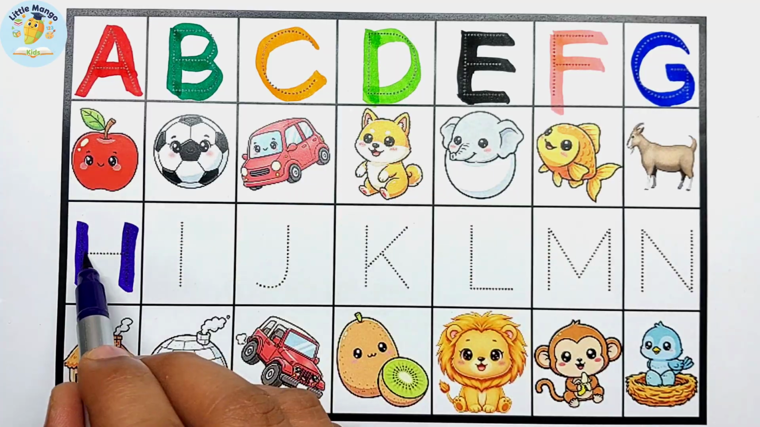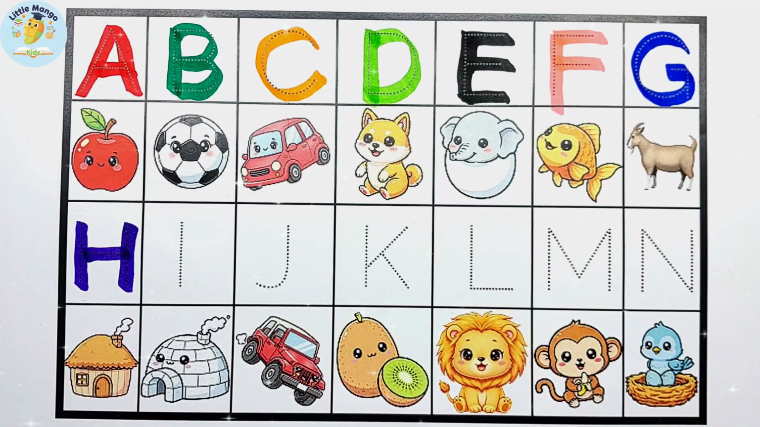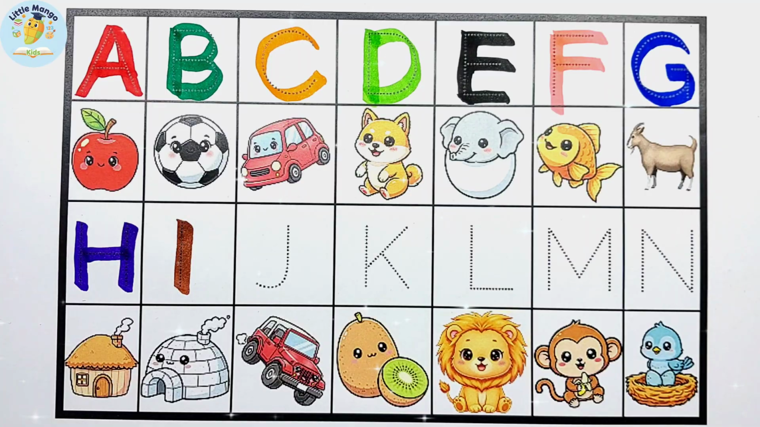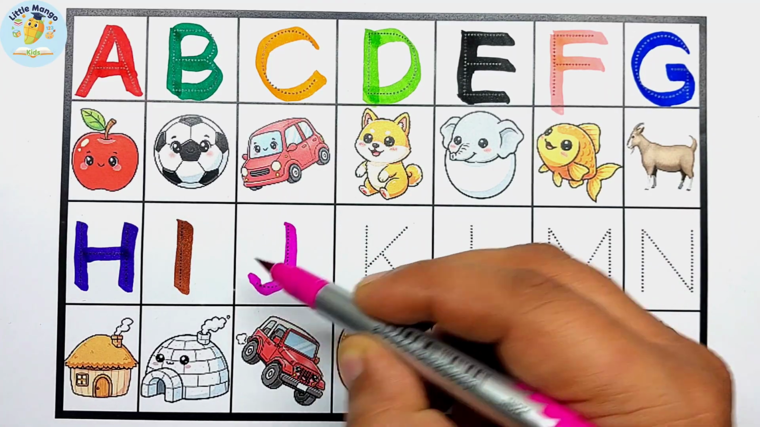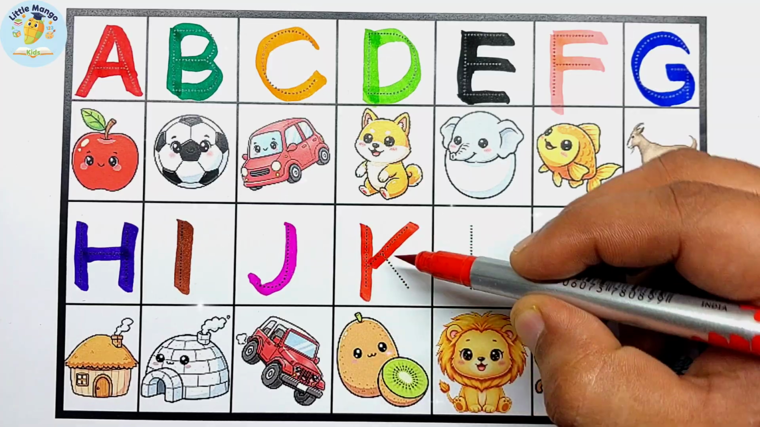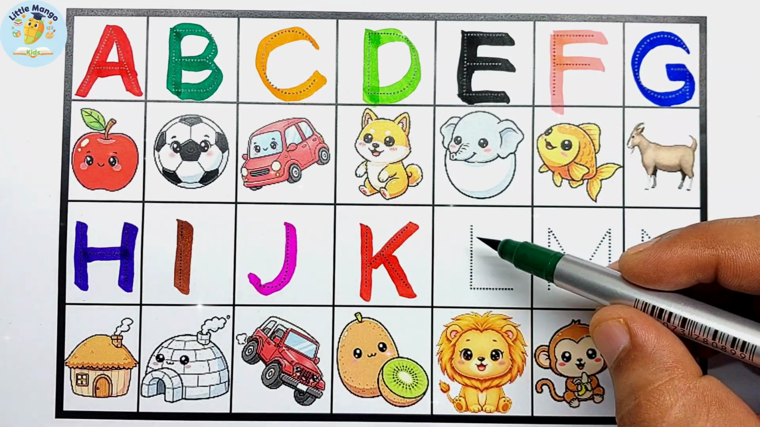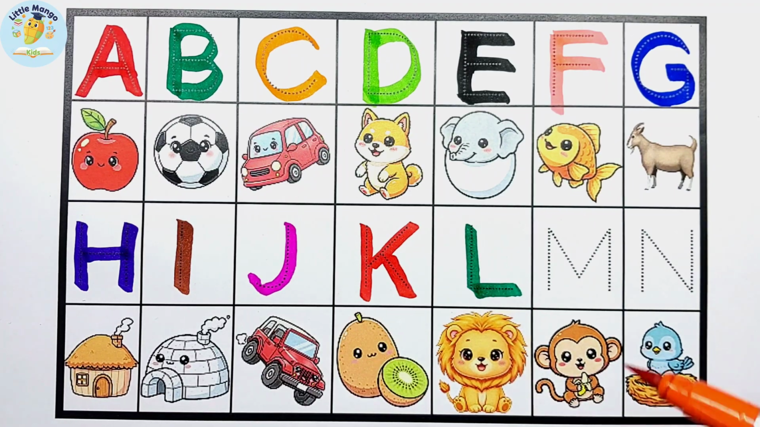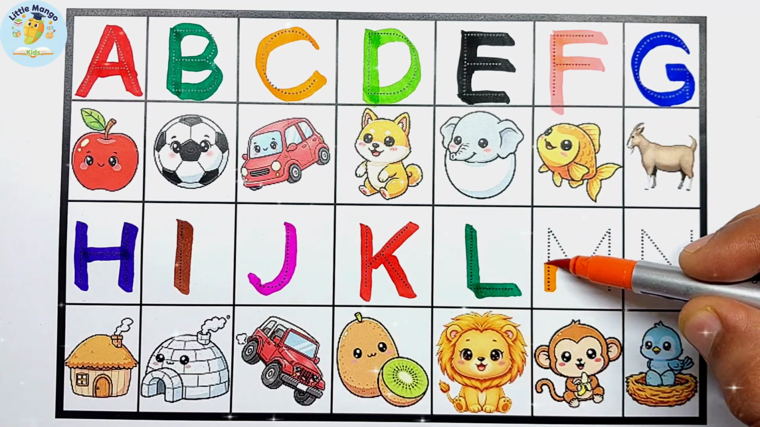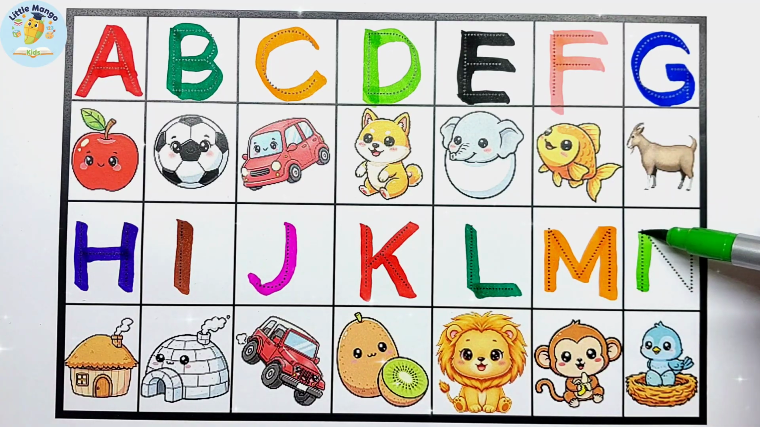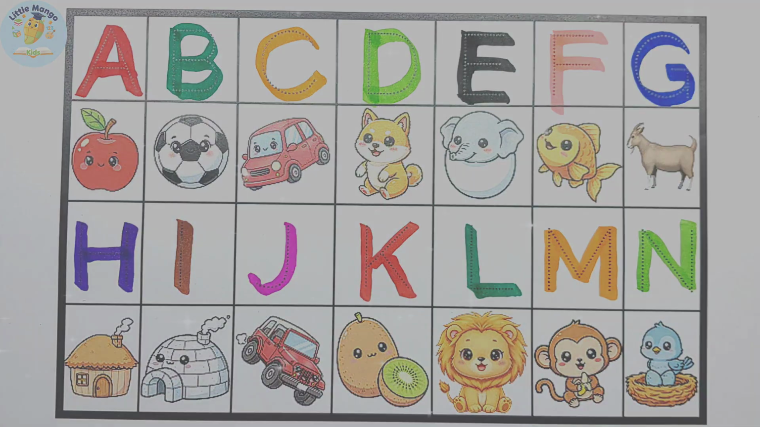H. H is for house. I. I is for igloo. J. J is for jeep. K. K is for kiwi. L. L is for lion. M. M is for monkey. N. N is for nest.